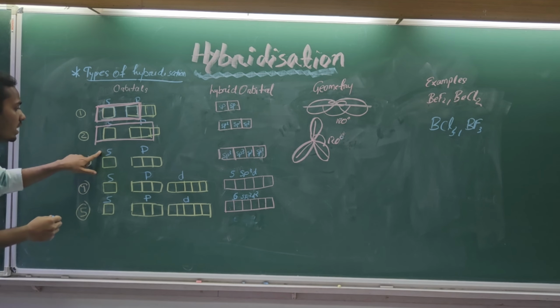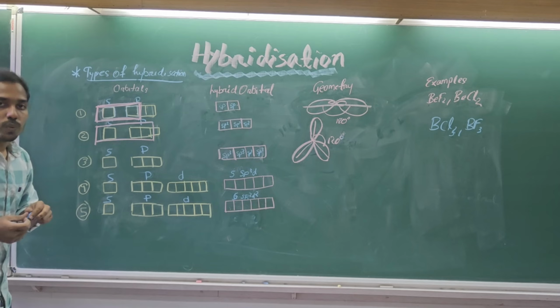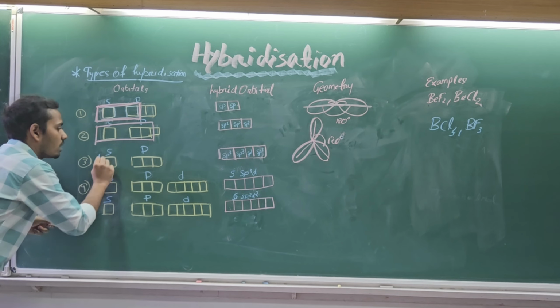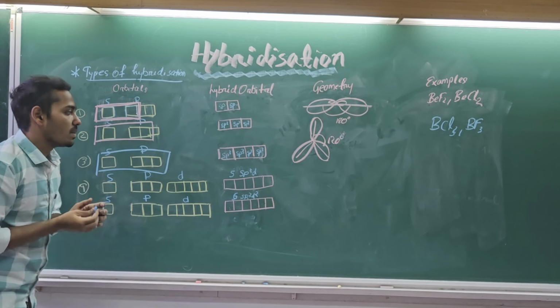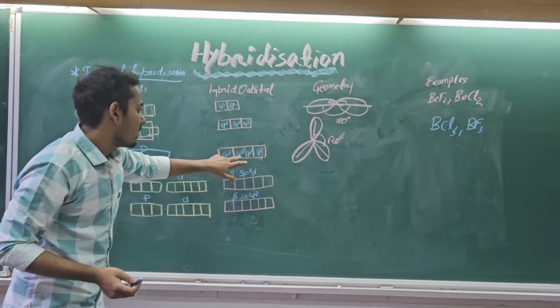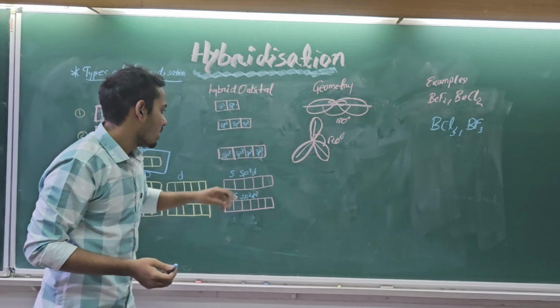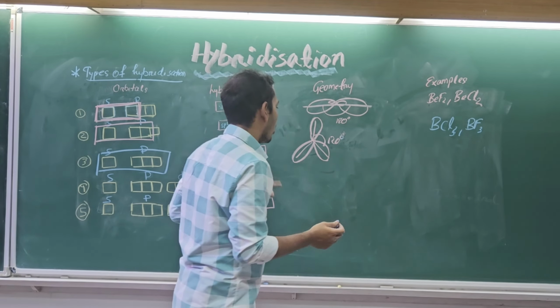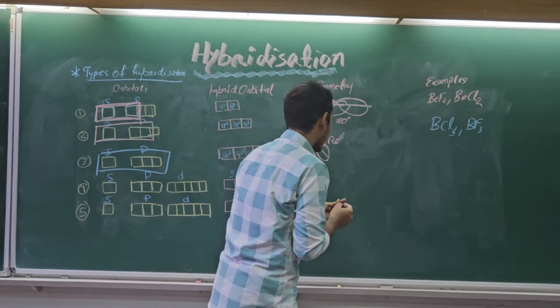Now when one s orbital intermixes with 3 p orbitals, that will give us 4 new orbitals, that is 4 sp3 orbitals. It has a geometry of tetrahedral.